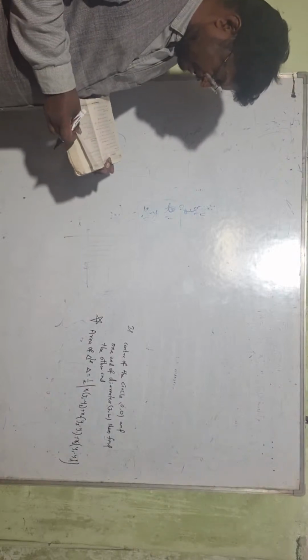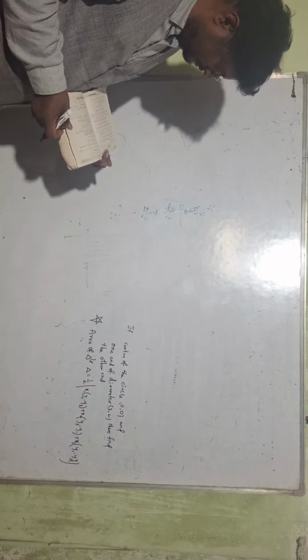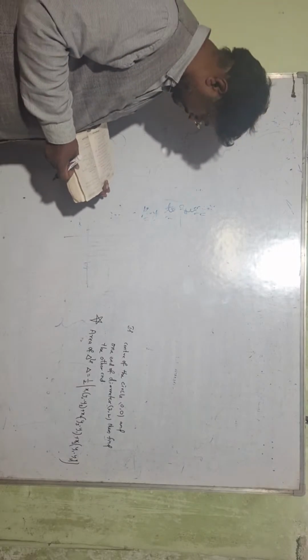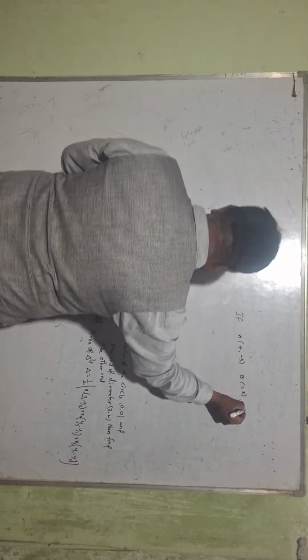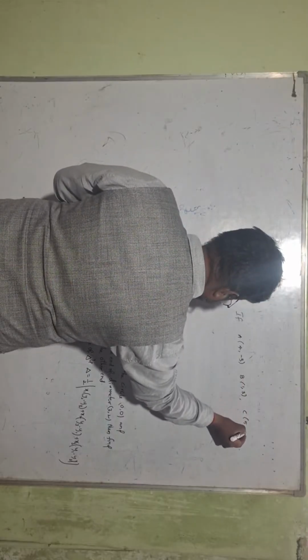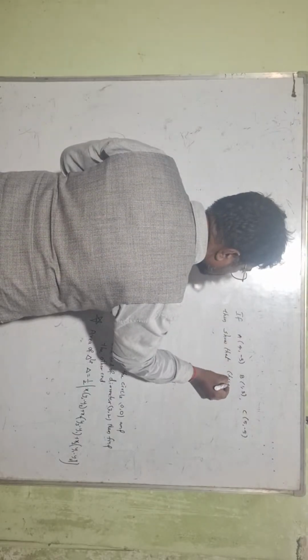That question is: if A is 4, minus 3, B is 1, 3, C is 5, minus 5, then show that these points are collinear.